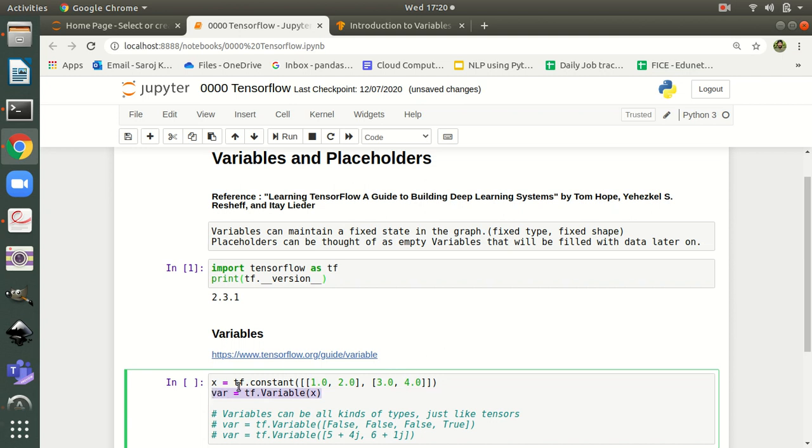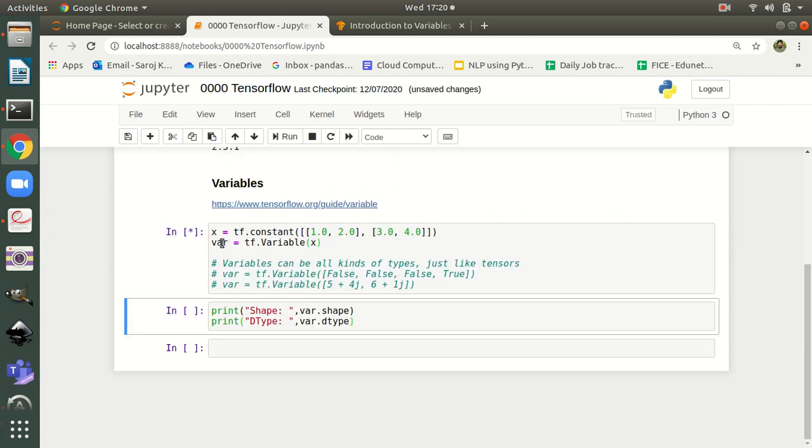For that, what I did here is create a constant. That means it is a tensor, right? The value is x, and I am passing this x value to the function Variable. This will ultimately create a variable for me whose name is Variable. Let me execute this one. Yes, okay, now it is executed.